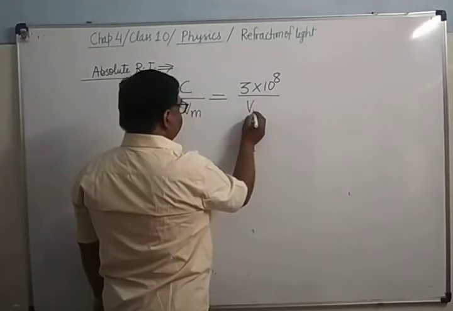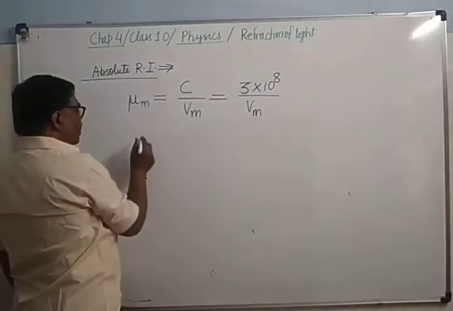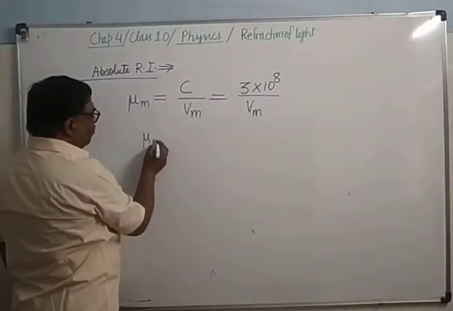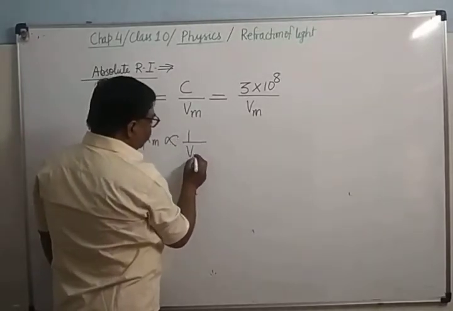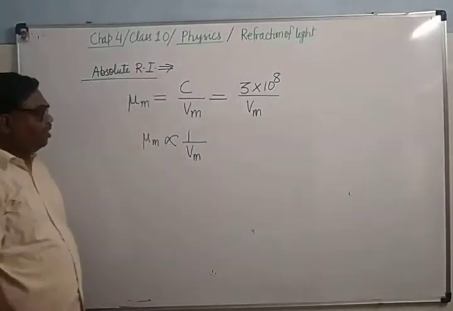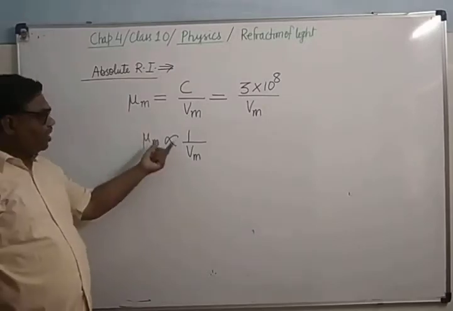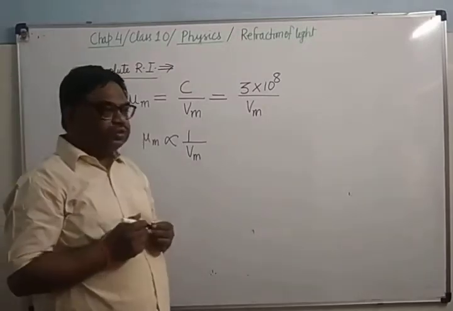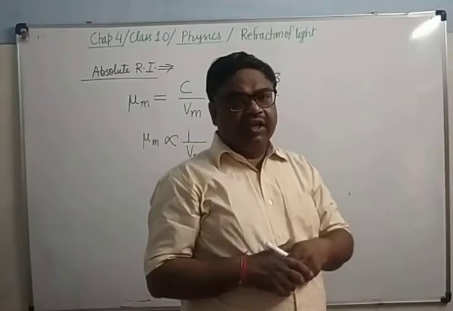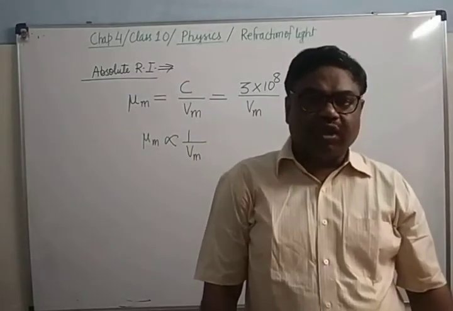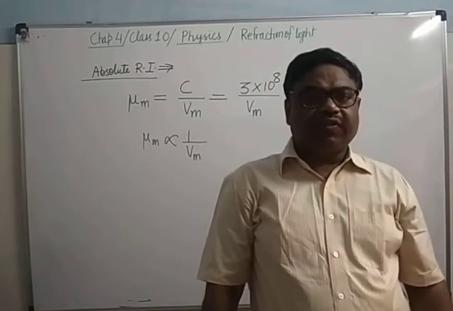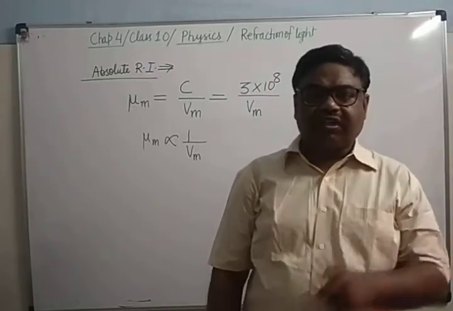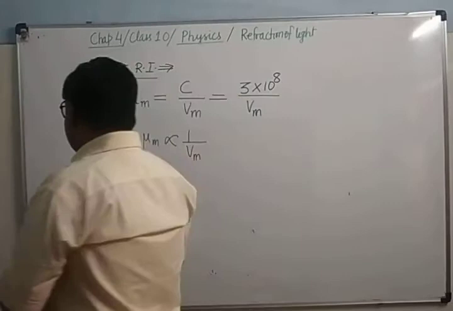It is Vm. More the value of V, less will be mu. This means absolute refractive index is inversely proportional to the velocity of light. It's clear? So the absolute refractive index is the refractive index of any medium with respect to air or vacuum.